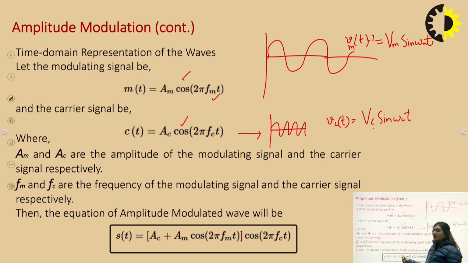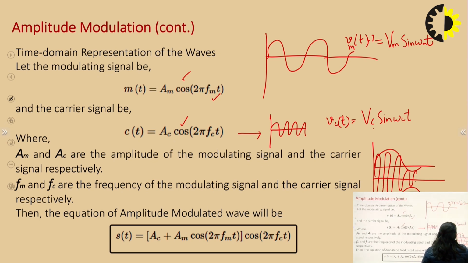And after that, the AM modulated wave we have seen in this way. This is the AM modulated wave. The amplitude of this wave we can see: this much is Vc and this much is Vm sin omega m t.